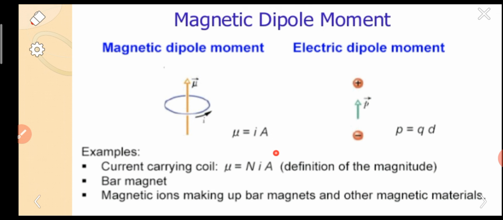So we have to focus on this magnetic dipole moment. This is the formula mu equal to IA, the magnetic moment associated with a current loop. We can simply remember it as the magnetic moment associated with a current loop. If there are n number of turns, we can simply put capital N in front of that formula. So we have to remember this formula. For a single coil, we can take n equal to 1, then it becomes mu equal to I into A. So this is the magnetic dipole moment associated with a current loop.